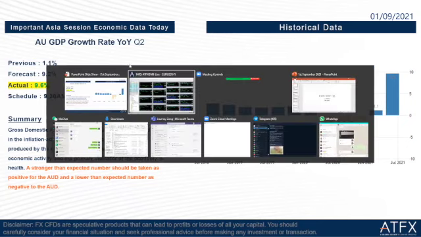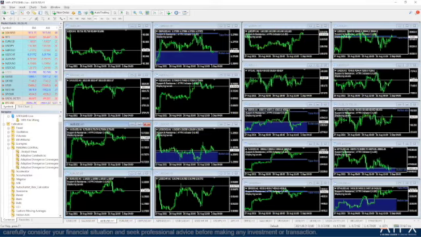So we take a look on our market graph here. So we can see that the market graph here, okay, this one, AUD USD. So this is the candlestick that was caused by the important economic data just now at 9:30. We can see here is a rise of almost 10 pips, okay.